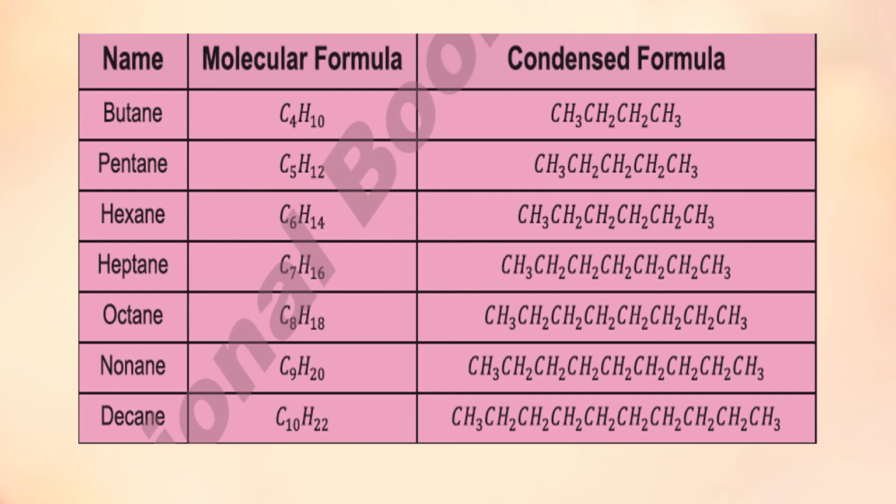When you write down the condensed structural formula, you can see the terminal carbon atoms, the carbon atoms present at the ends, have 3 hydrogen atoms, and the other carbon atoms have 2 hydrogen atoms. So you can write down the condensed formula for this alkane family easily by writing their main chain carbon atoms and the number of hydrogen atoms attached to them.